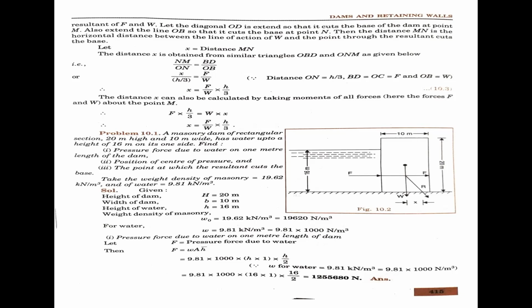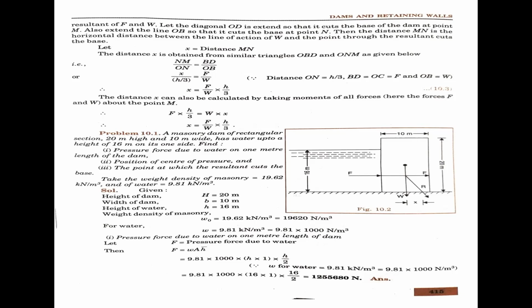Okay. Weight density of masonry is also given, w0 equal to 19.62 kilonewton per meter cube, that converts to 19,620 newton per meter cube, and w for water is given as 9.81 kilonewton per meter cube, converting 9.81 into 1000 newton per meter cube.